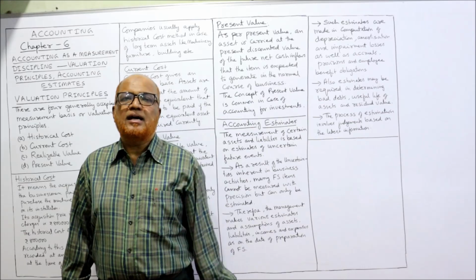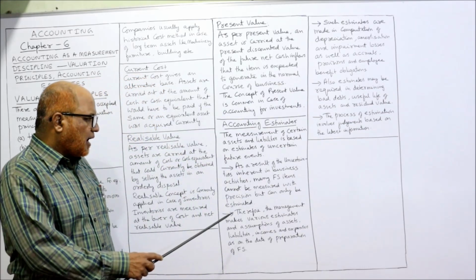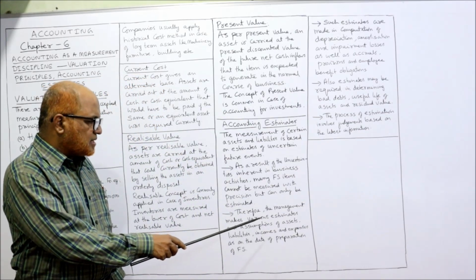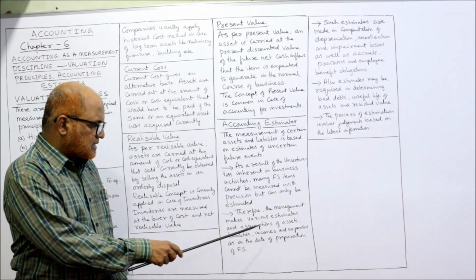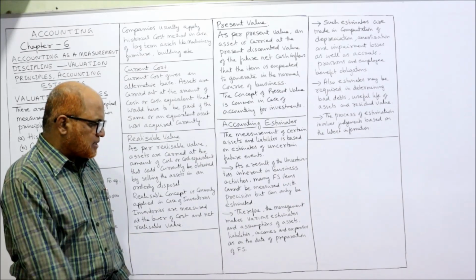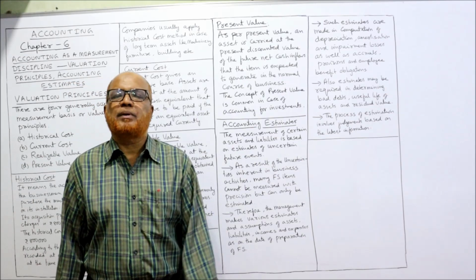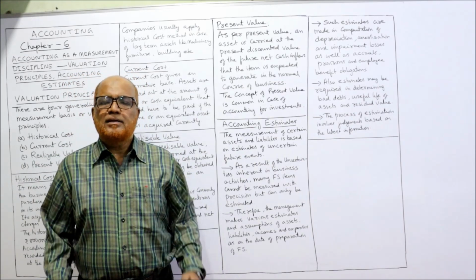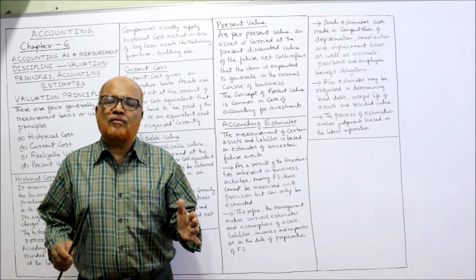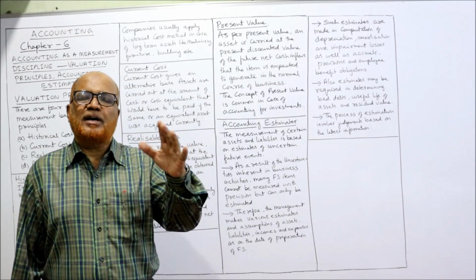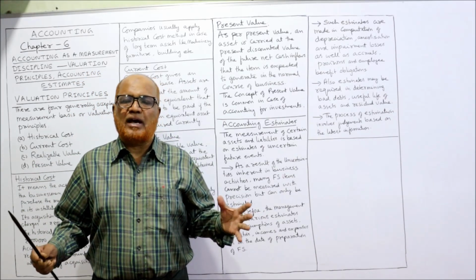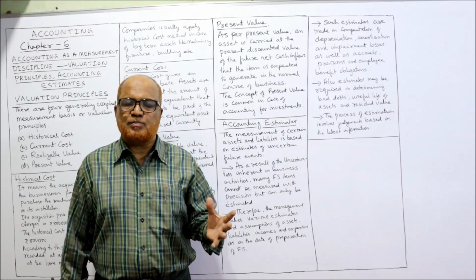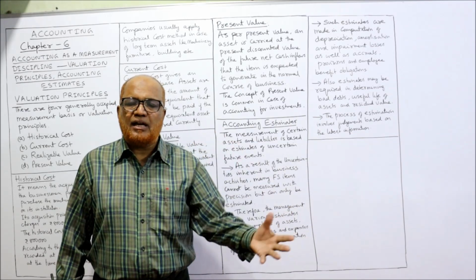There we have to apply estimations, right? And therefore the management makes various estimates on the assumption of assets, liabilities, incomes and expenses as on the date of preparation of financial statements. So as on the date of preparation of financial statements, management has to make the estimation regarding a number of assets or liabilities or incomes or expenses. And these items will be taken in the